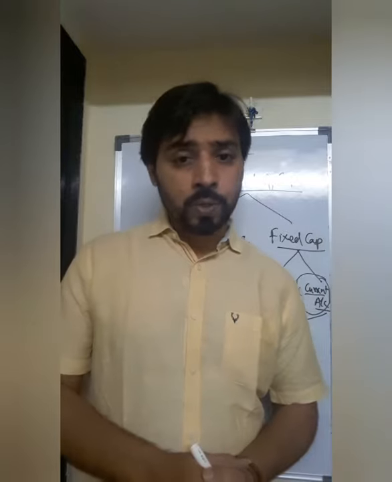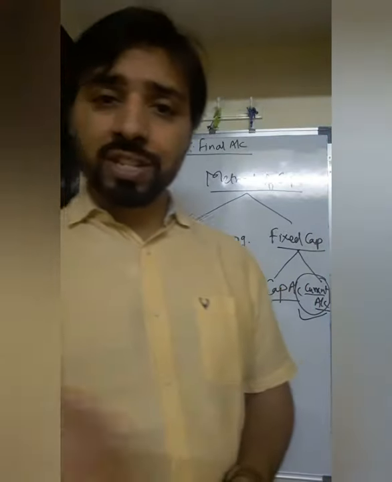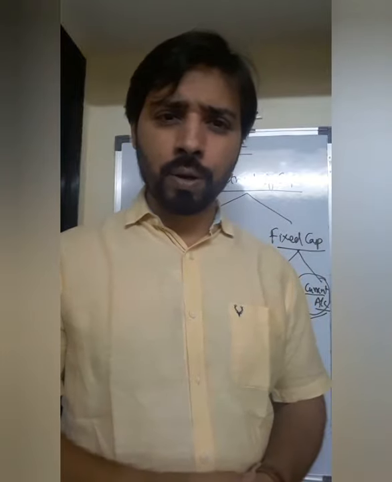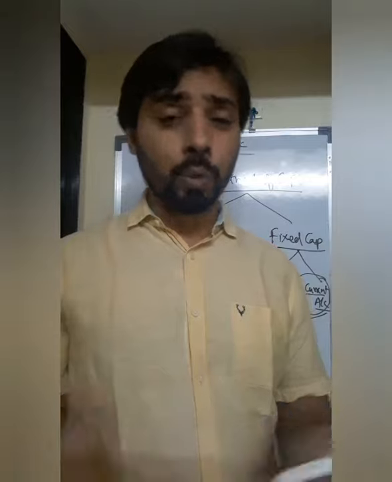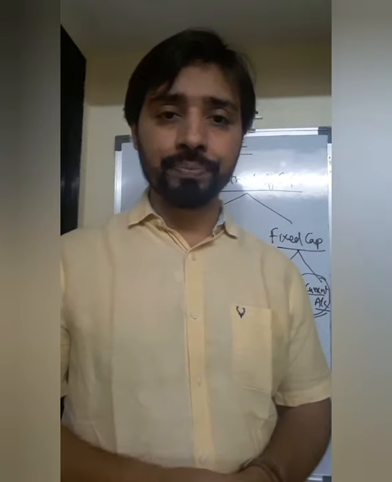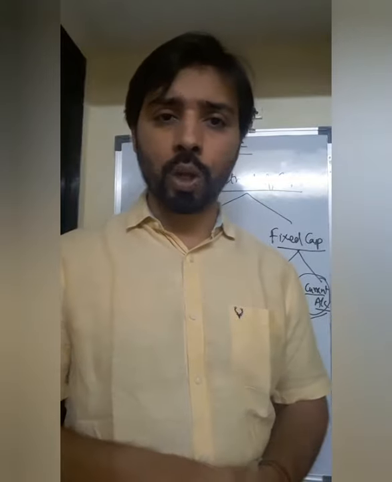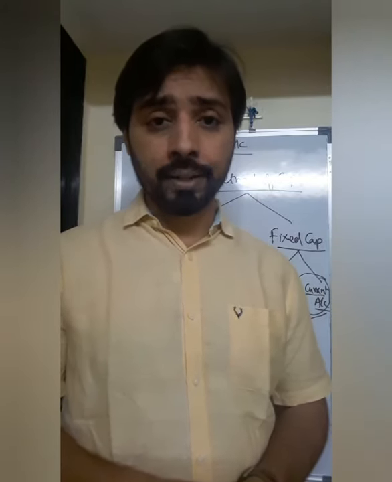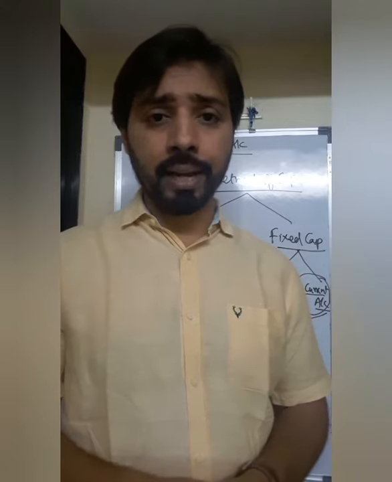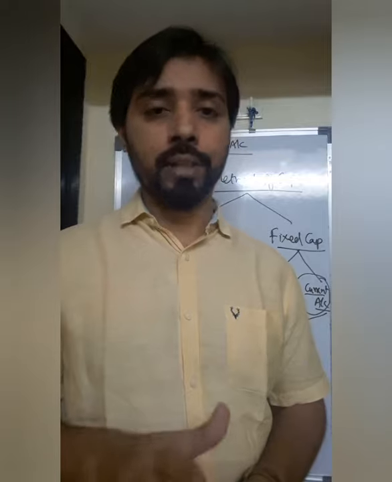So is that clear? So let us start with the question. In the next lecture we'll be starting with the questions which are there. If you see the book, there are 10 solved illustrations and 10 unsolved illustrations. मतलब 20 questions are given in the book itself. I'll be solving the majority of the questions, 15 to 18 questions I'll be solving and 2-3 questions I'll be giving you as practice. So you have to practice that. In that, if you have any doubts, we'll be clearing that. So we will be completing all the questions which are given there in the book.